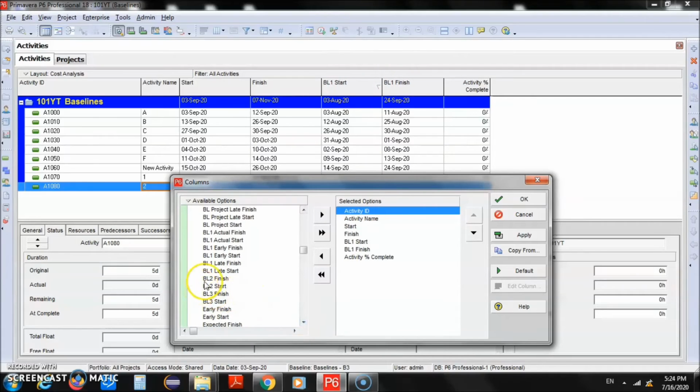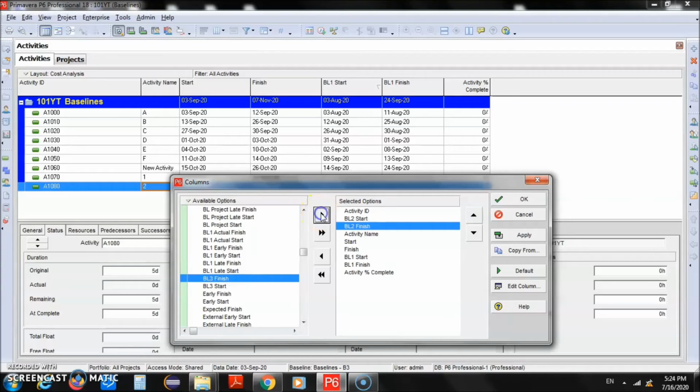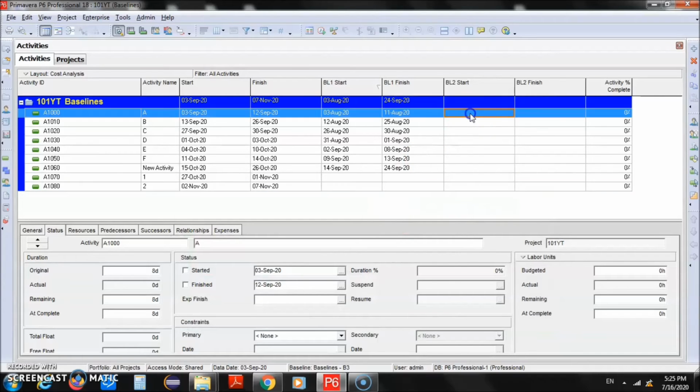So we'll add BL1 start, BL2 start and BL2 finish. Okay, and we'll add both of these columns after BL1. So BL2 start, BL2 finish, and okay. So currently they are blank. Okay, so once we have added BL2, so we have BL1 start, BL1 finish, and we also have BL2 start, BL2 finish. So what is this BL1 and BL2?